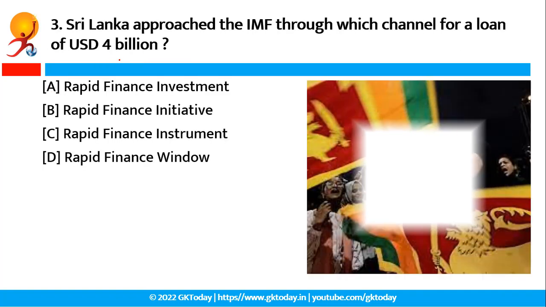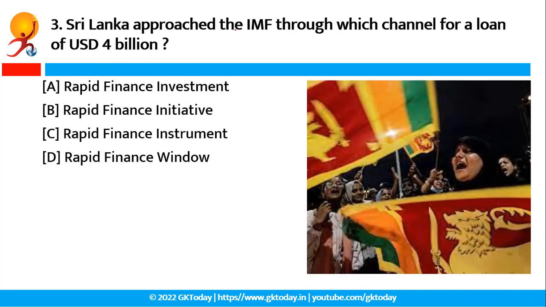Okay, so now move to the third question. Sri Lanka approaches the IMF through which channel for a loan of USD 4 billion? The correct answer of this question is option C, that is rapid finance instrument. On the Sri Lanka economic crisis, the Indian finance minister has batted in the interest of Sri Lanka to be included as a low income country.